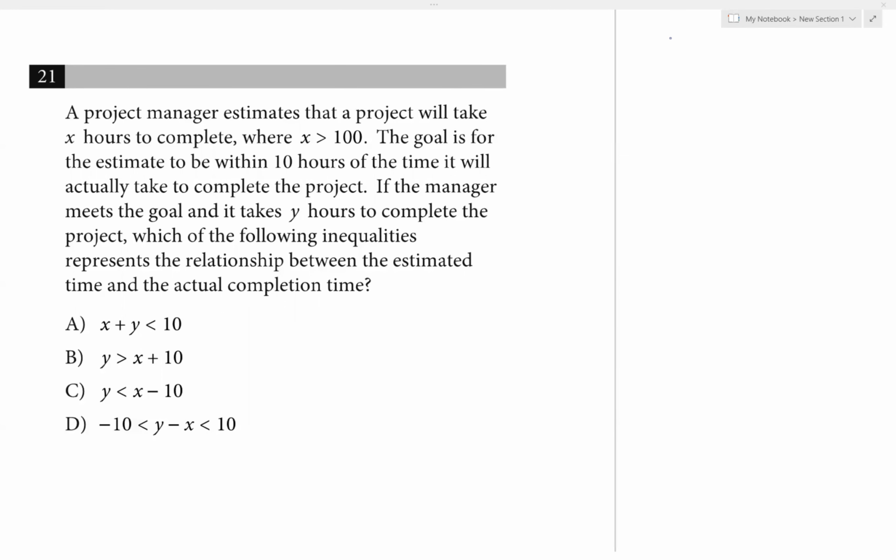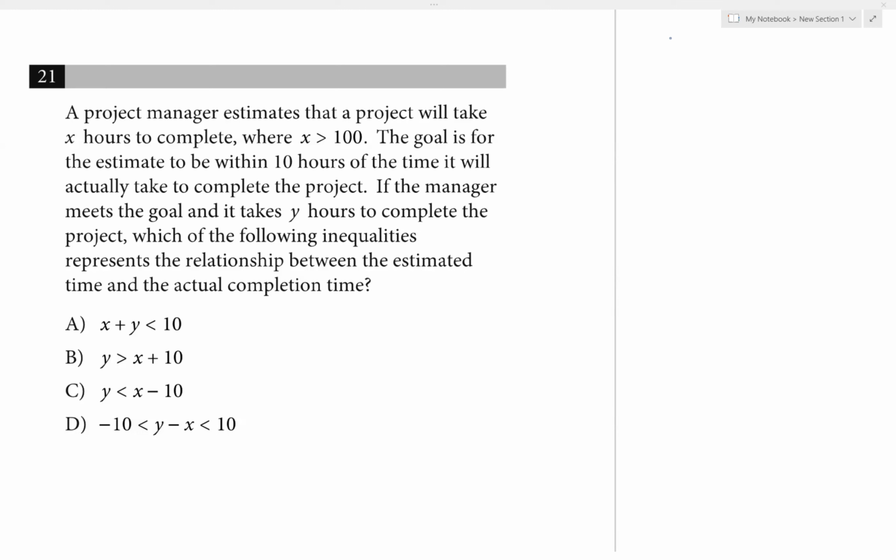All right, number 21. A project manager estimates that a project will take X hours to complete, where X is greater than 100. The goal is for the estimate to be within 10 hours of the time it will actually take to complete the project. The manager meets the goal and takes Y hours to complete the project. Which of the following inequalities represents the relationship between the estimated time and the actual completion time?